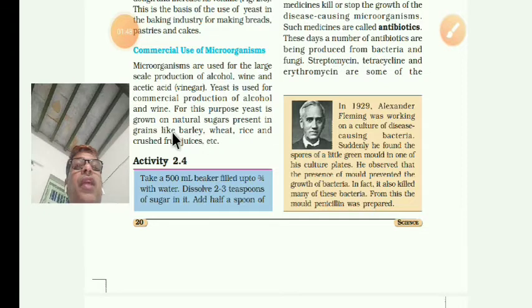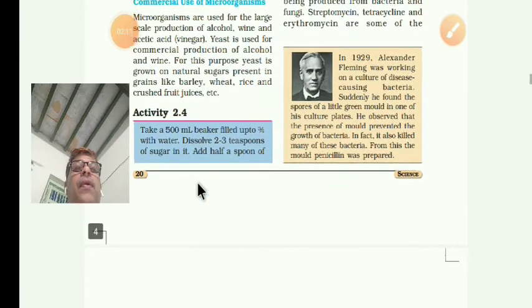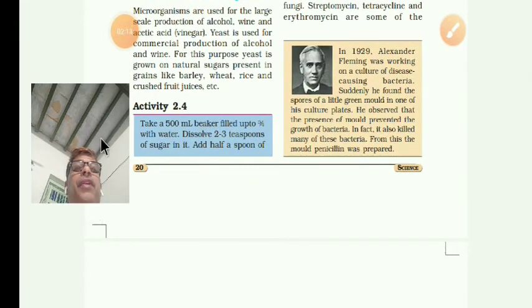This all contains carbohydrates. Yeast converts sugar into alcohol by the process of fermentation. This way alcohol is produced.